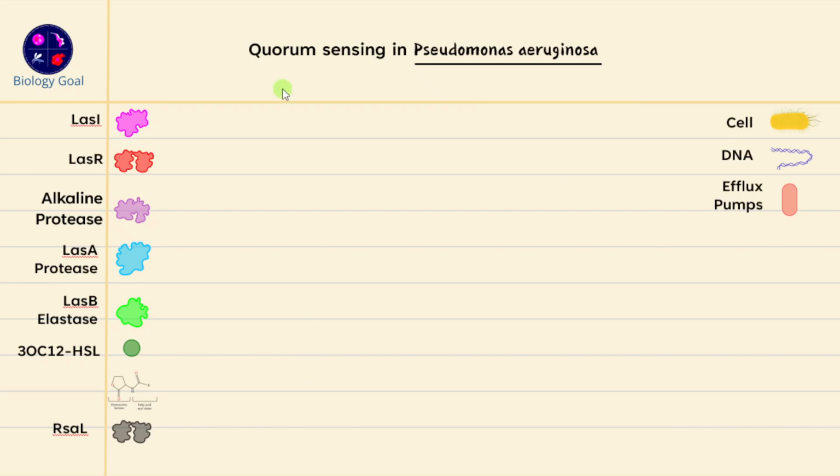In this video, we'll be understanding quorum sensing in Pseudomonas aeruginosa. Pseudomonas aeruginosa is a gram-negative bacteria which is known to be present in our environment. It is an opportunistic pathogen that can cause various kinds of infections in humans, animals, etc. And that's why it becomes very, very important to understand the quorum sensing signaling system in Pseudomonas aeruginosa, because this regulates the virulence in Pseudomonas aeruginosa.